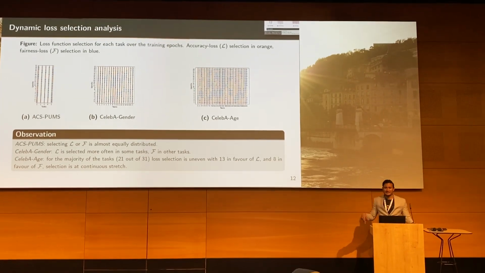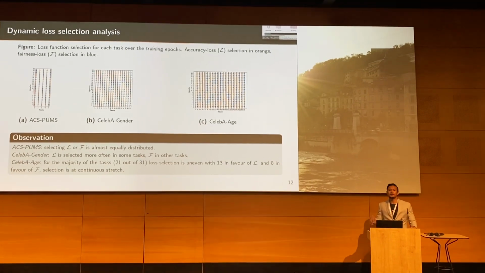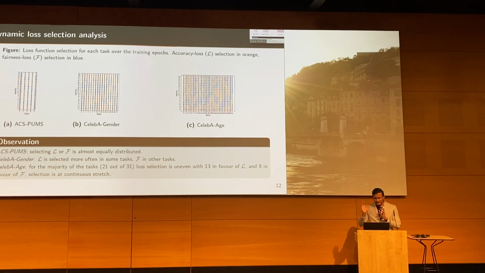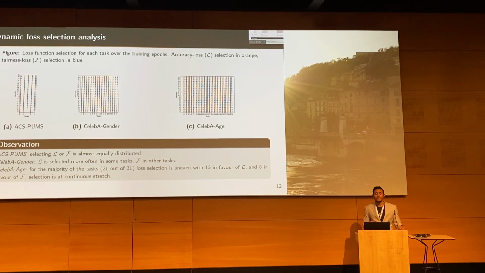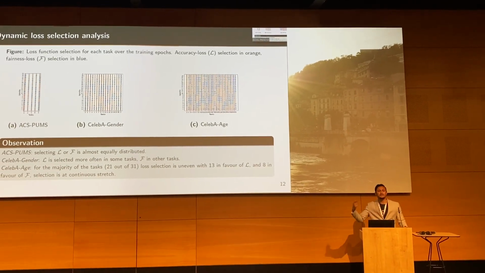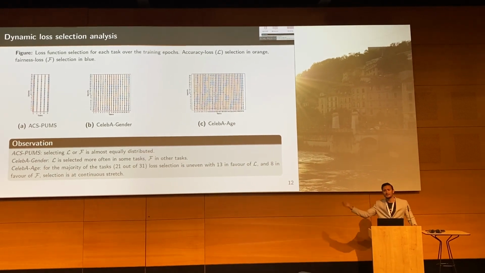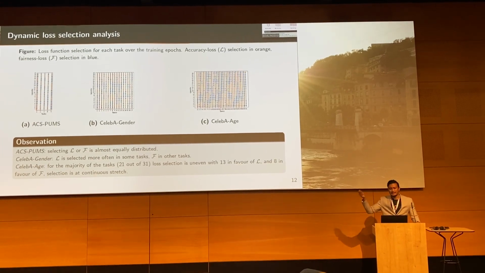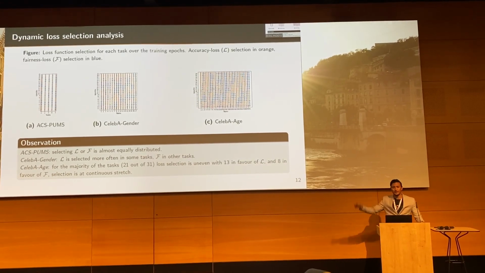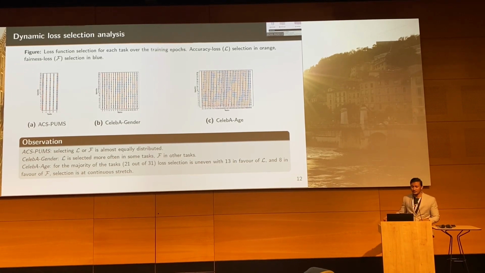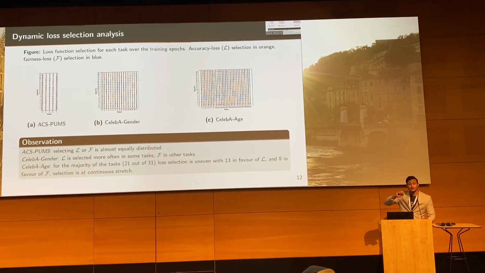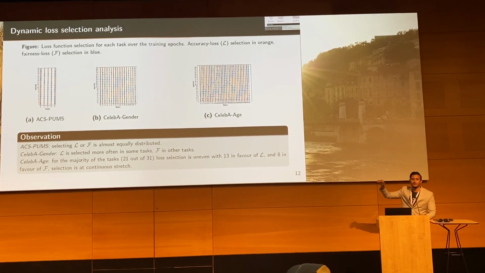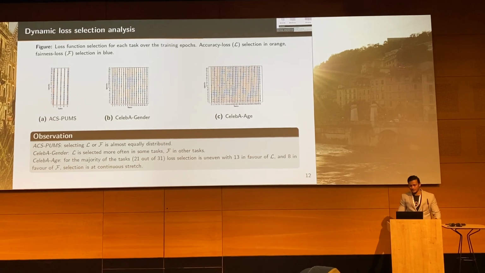In the CelebA data set, in both the experiments, we see that the decisions are actually unevenly distributed. In some tasks, for example, accuracy loss was selected more number of times. In some other tasks, fairness loss was selected more number of times. And in the experiment particularly with age as protected attribute, we see in many tasks a certain loss was selected at a stretch. That means it corrected for a particular loss, and then tried to correct the other loss.